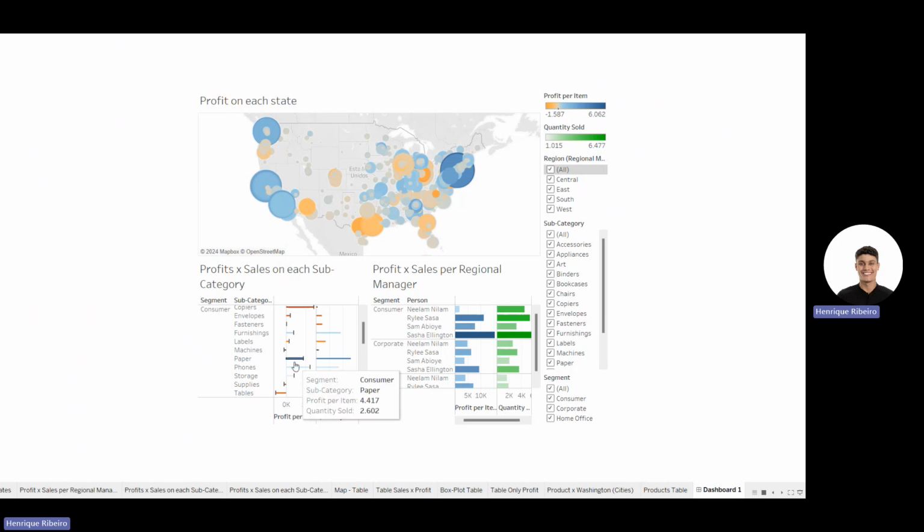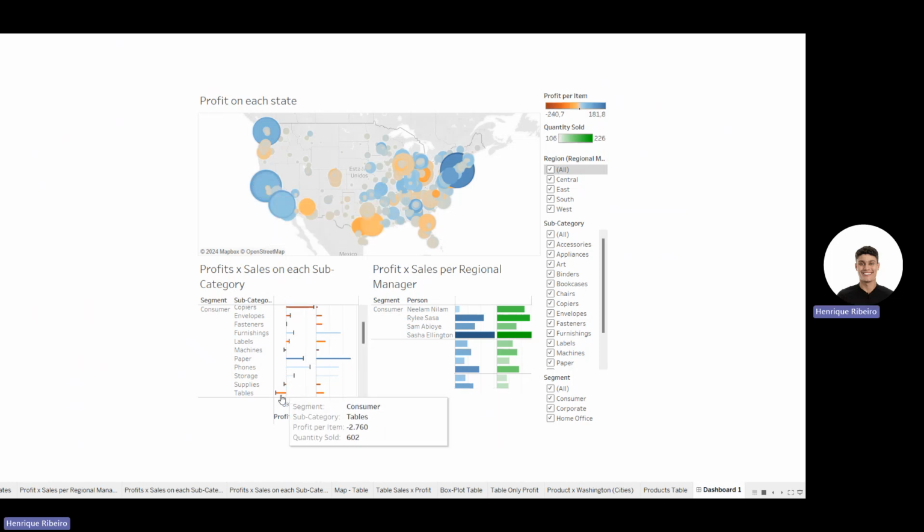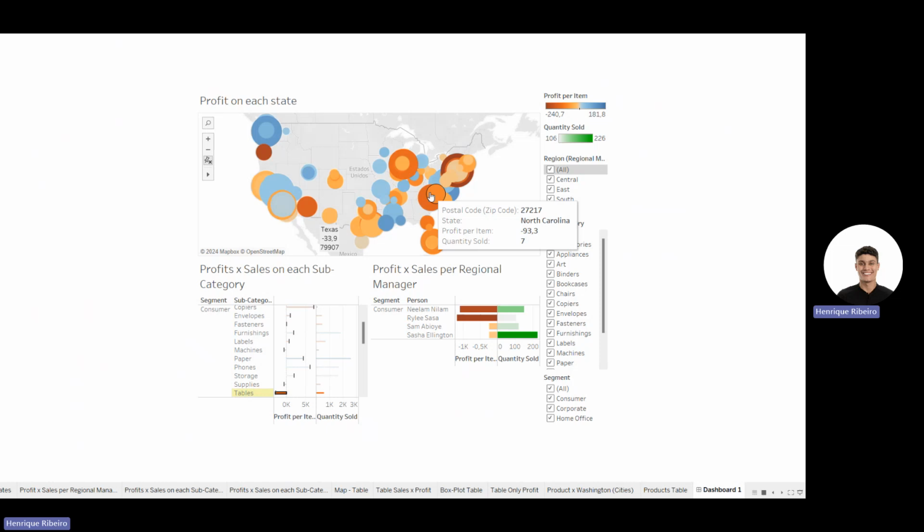As you can see here, it's just an overview of the entire company. If you click here on tables, it's going to show pretty much the people that are losing money, especially all the managers that are trying to sell. And as you can see, only Sasha is making money, and not even that, she just got a really great quantity of sales.